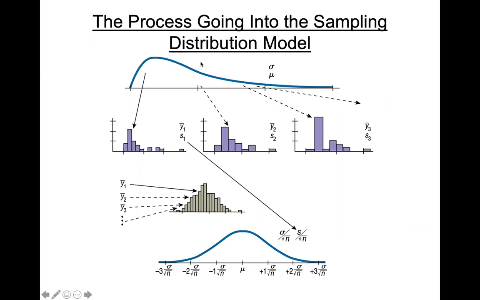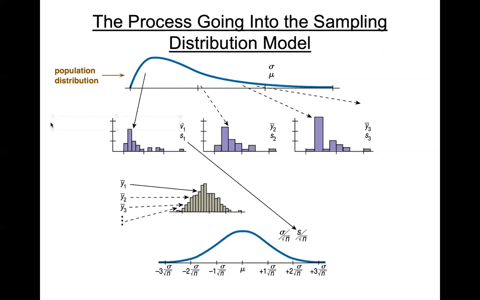So I'll just go ahead and tell you guys what each part of this means. So this top part is the population distribution that we draw from to make our sampling distribution.